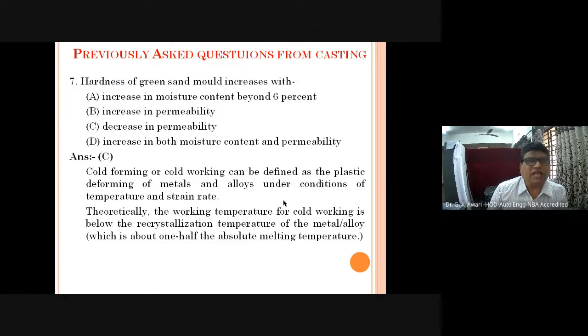Cold forming or cold working can be defined as plastic deformation of metals and alloys under conditions of temperature and strain rate. Theoretically, the working temperature for cold working is below the recrystallization temperature of the metal alloy, which is about 1/2 of the absolute melting temperature. So the hardness of the green sand mold increases with the decrease in the permeability.